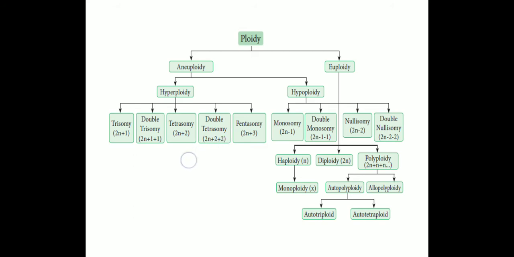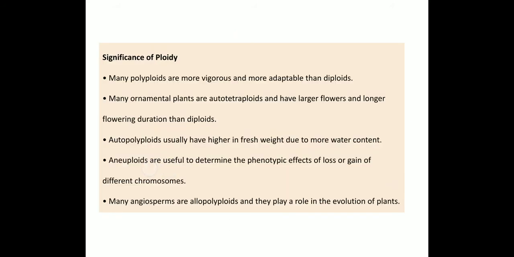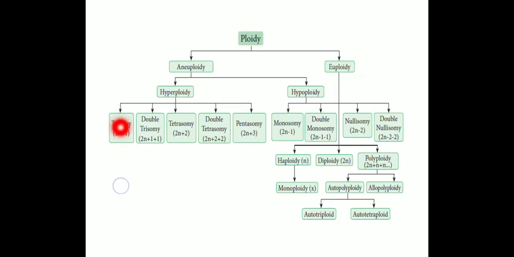Hyperploidy is further classified into five types, namely trisomy. Trisomy means 2n plus 1: a diploid set of chromosomes plus the addition of one individual chromosome. Tri means 3, so trisomy.